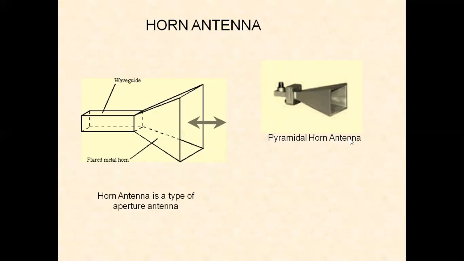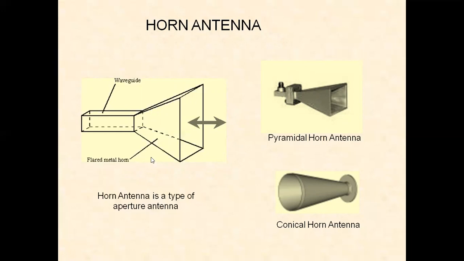This is the pyramidal horn antenna. The structure is like a pyramid. This is a conical horn antenna. The structure is like a cone. We can place any of these antennas at the focus point of the reflector. The most widely used one is the pyramidal horn structure.